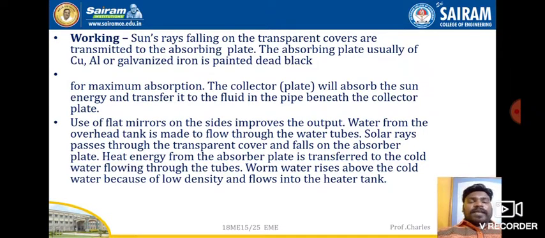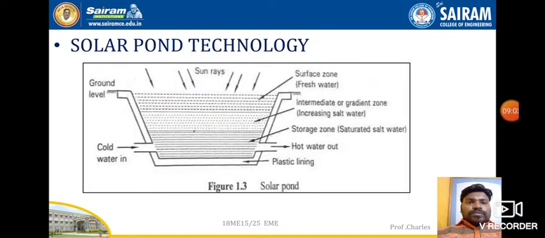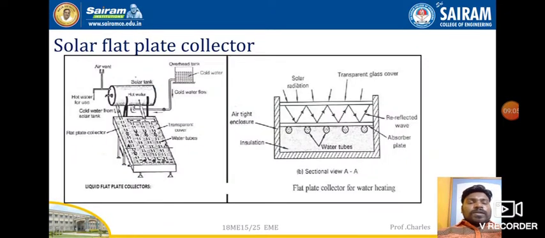It is coated in black, and then as I told you, water will be heated up through the transmitted waves, re-reflected waves, and the cold water will be converted into hot water. So this is how hot water will be produced with the help of this solar flat plate collector.